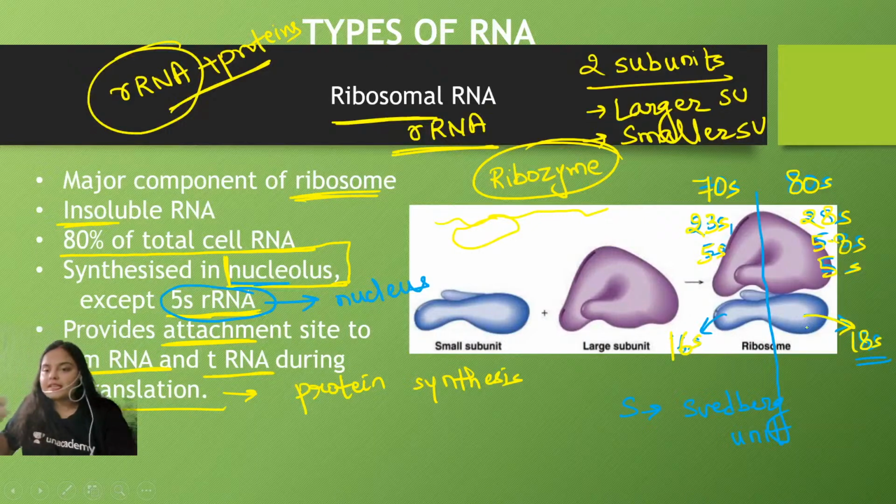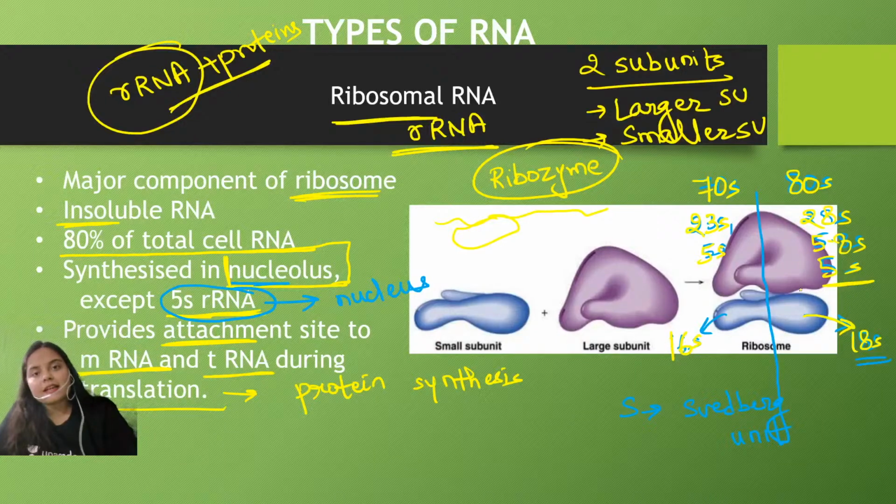Right? Now, as I told you, in case of prokaryotes, since there are no membrane bound cell organelles, each and every type of RNA molecule will be synthesized in the cytoplasm itself. But in case of eukaryotes, since we know that a well developed nucleus is present, the synthesis of RNA takes place in the nucleolus, except the 5S rRNA.